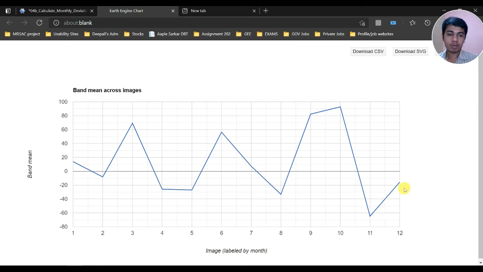So this was the deviation, my dear friends, and you can also download the CSV and SVG format, whatever you require. So that's it, my dear friends.